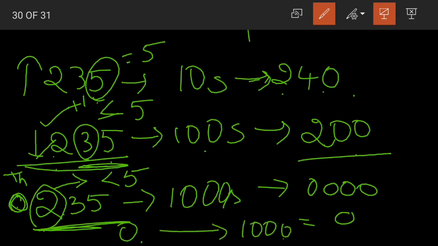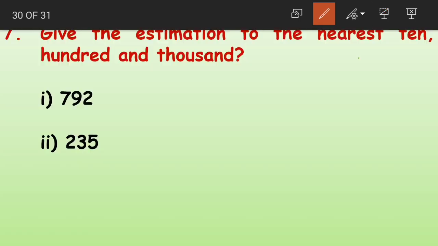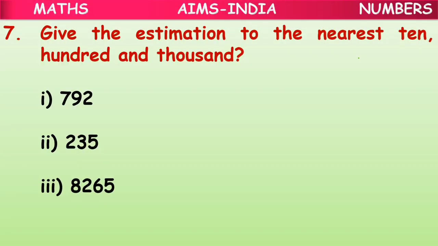The 1000 is very far away from 235. So technically the answer will become 0 only. When 235 is rounded off to the nearest thousands, the answer will be 0 because it is very far away from the first multiple of 1000. It is nearer to 0. So the answer will be 0.